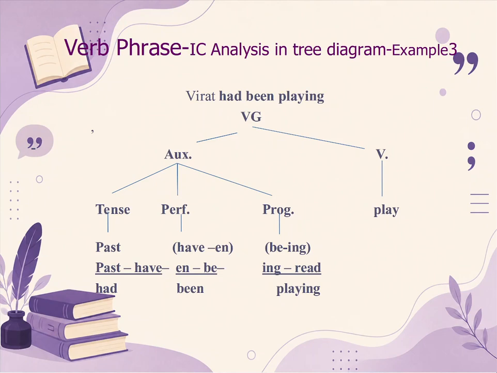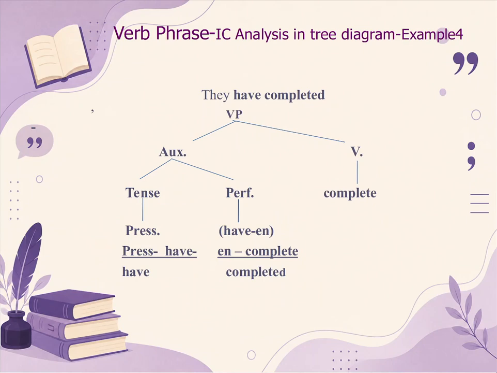Virat had been playing. Here the auxiliary is past indicative, had. So the tense auxiliary is past. Then we have perfective starting with have, but the past tense is had. And then we have ing form of the verb playing. Another example that I have taken is they have completed.